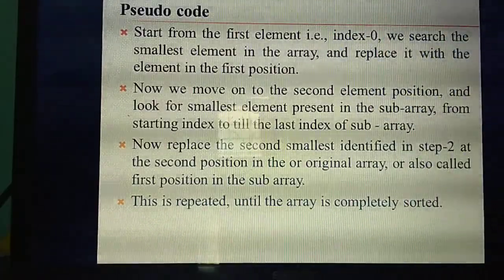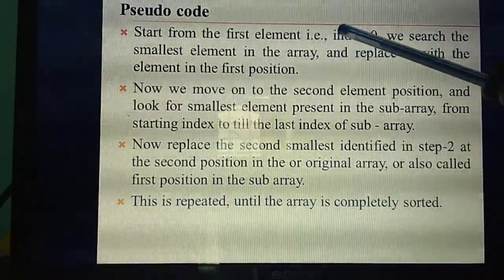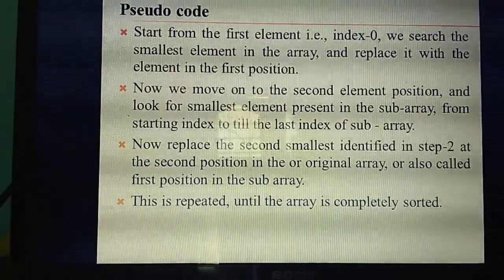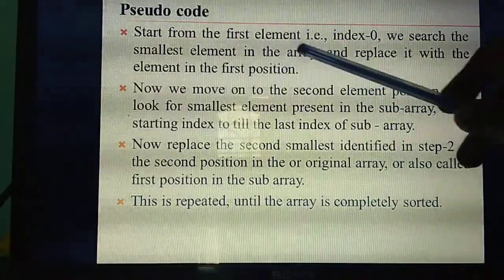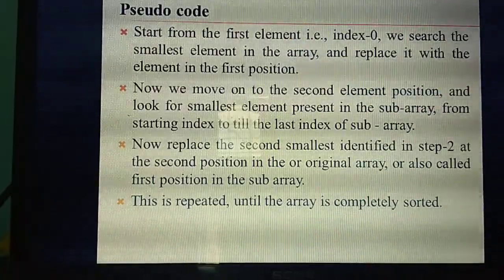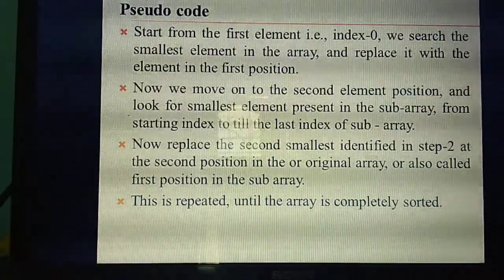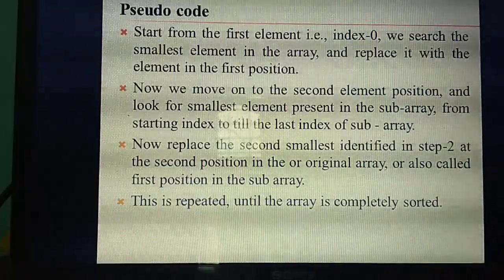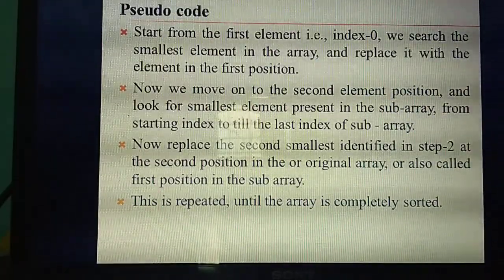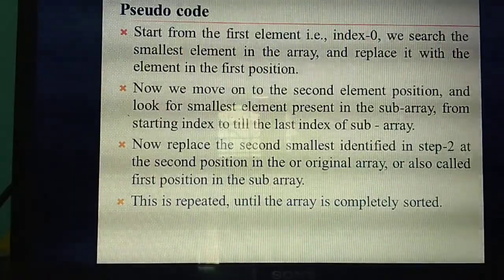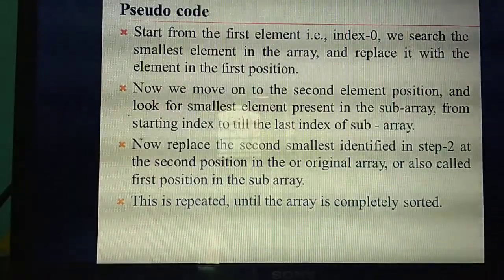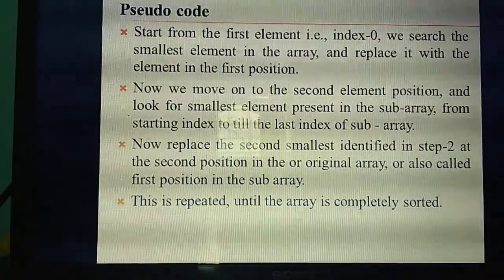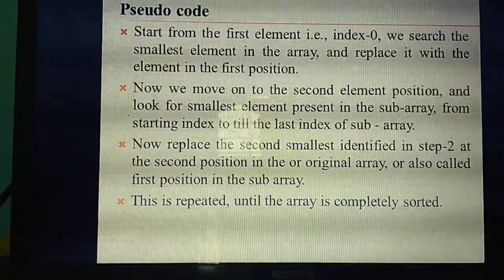Start with the first element. From which element do you need to start? From the first element. The first element means what is the index value? 0. Next, search for the smallest element in the array. You search for the very smallest element in the array and place that element in the first position. Then you get the smallest element in the array. In which position are you going to keep it? First position. Understand?